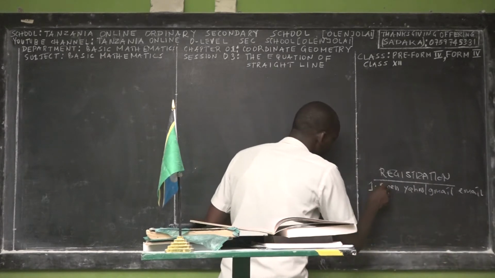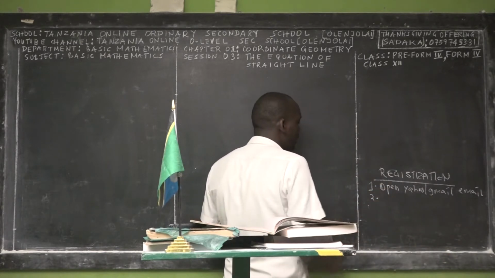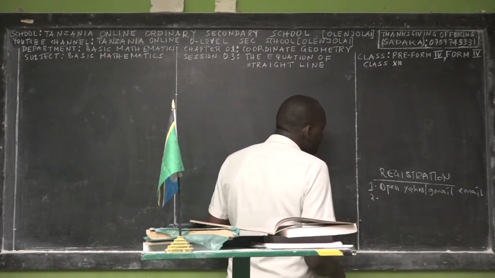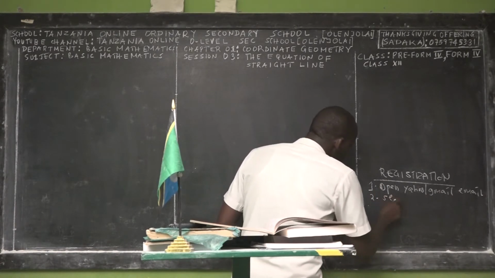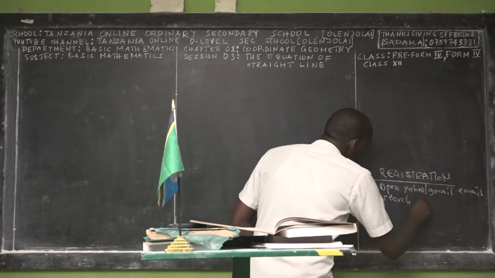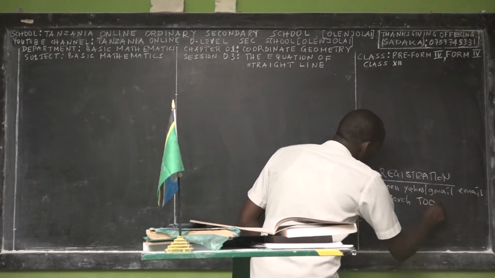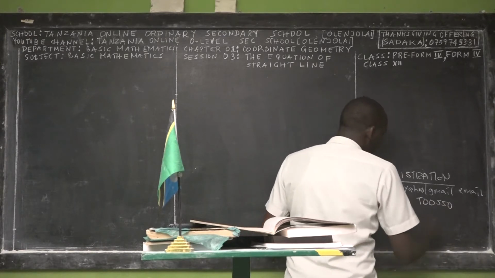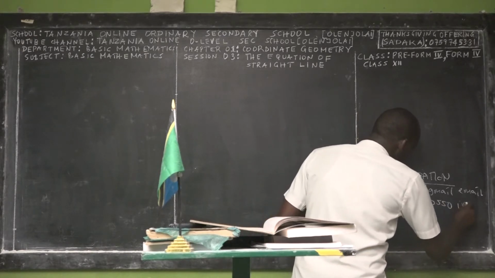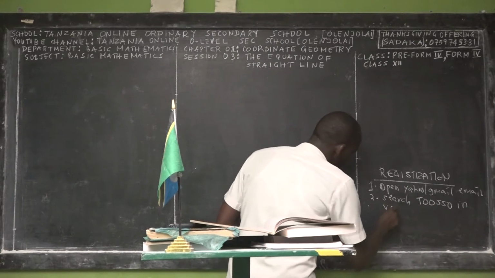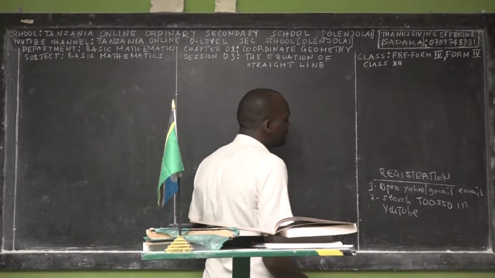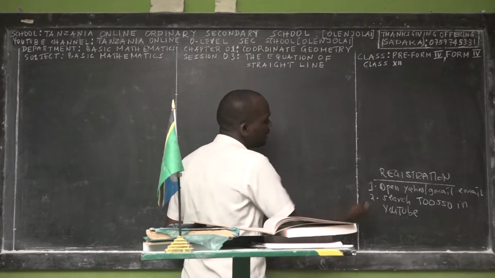The second step is to search for Tanzania Online Ordinary Secondary School in the YouTube search engine. So go online, go to YouTube, then search.